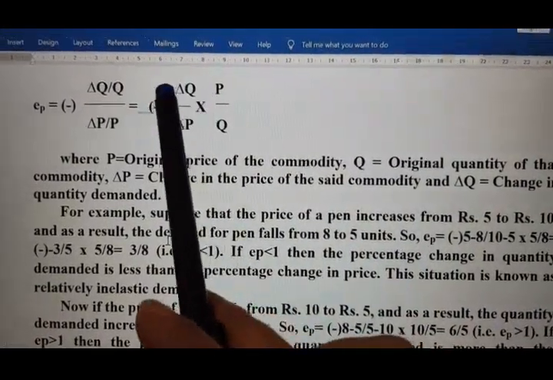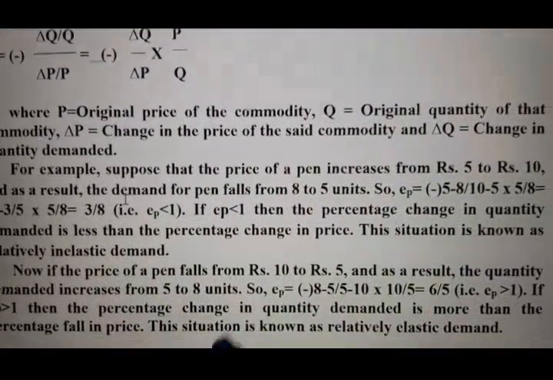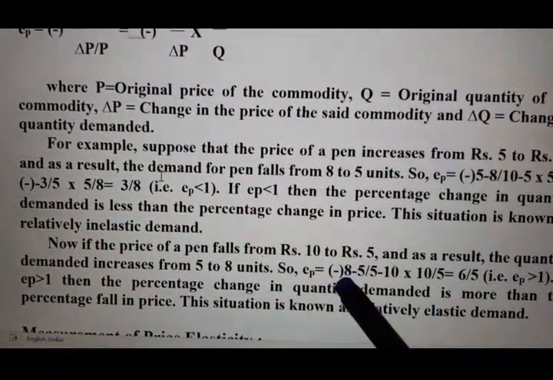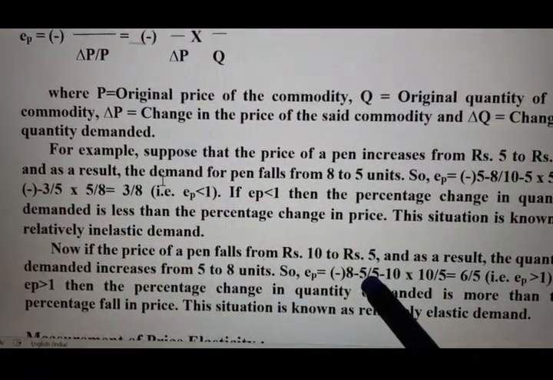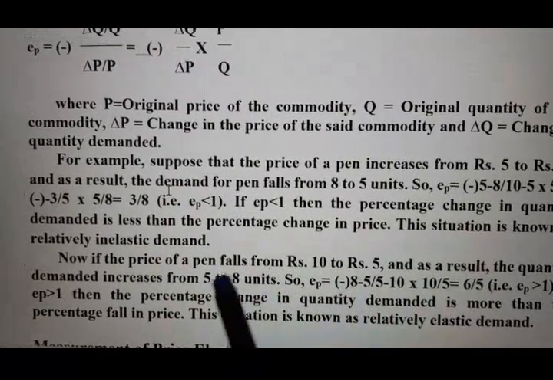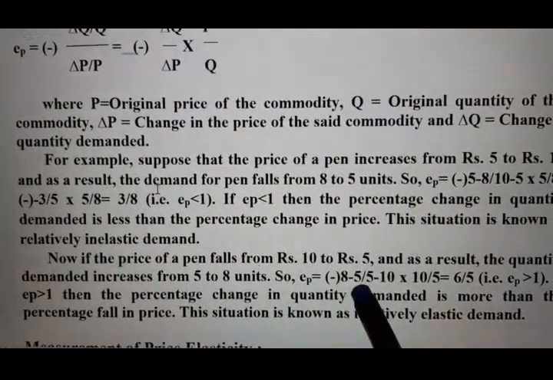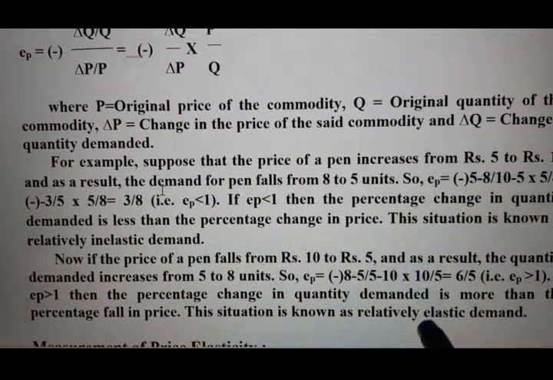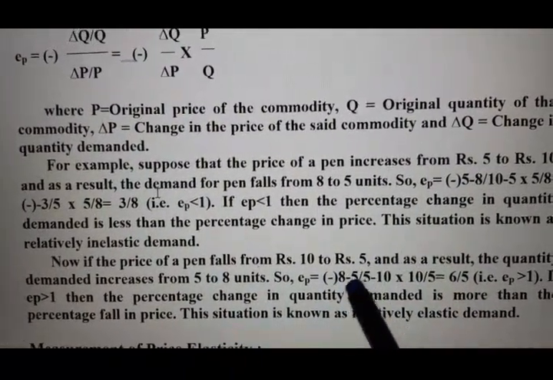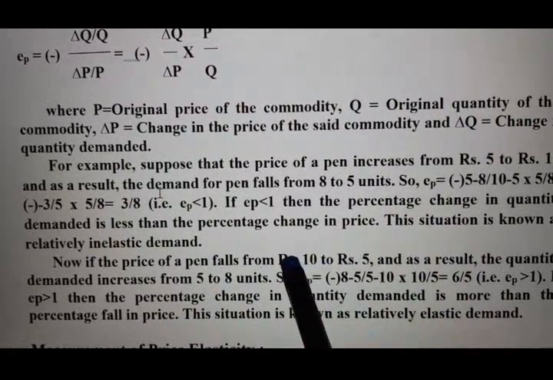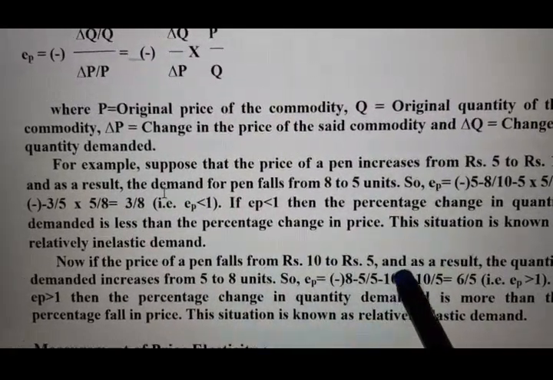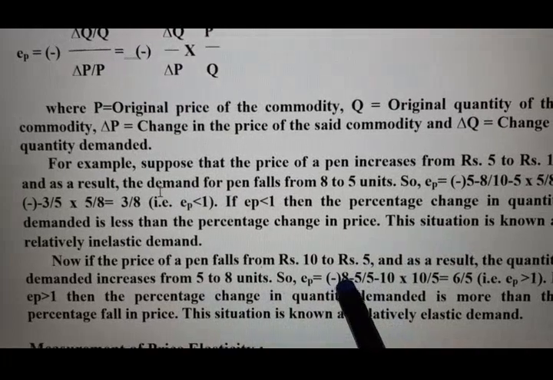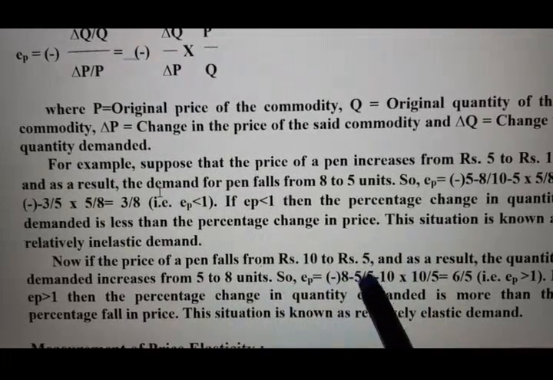Change in quantity means new quantity minus old quantity, so new quantity 8, old quantity 5, so 8 minus 5. In the denominator, new price minus old price, so new price 5 minus old price 10. Here in the numerator 8 minus 5, in the denominator 5 minus 10.